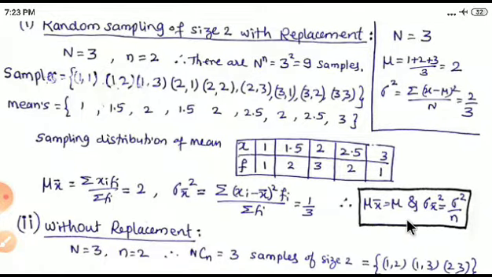Both are equal, and the variance of this sampling distribution is equal to the variance of the population divided by n. The variance of the population is 2 by 3, divided by 2 gives 1 by 3. So here it is 1 by 3.